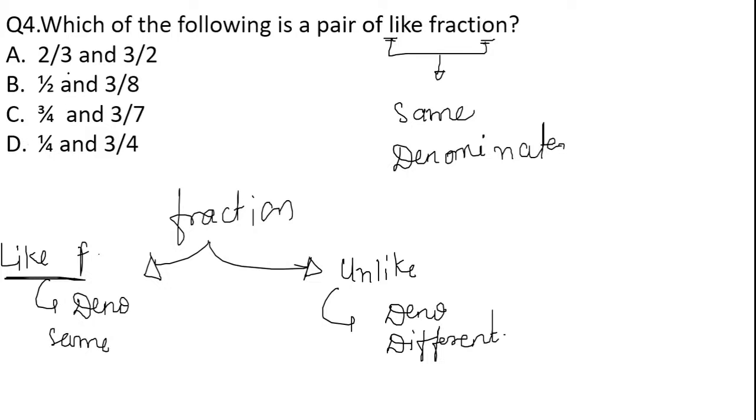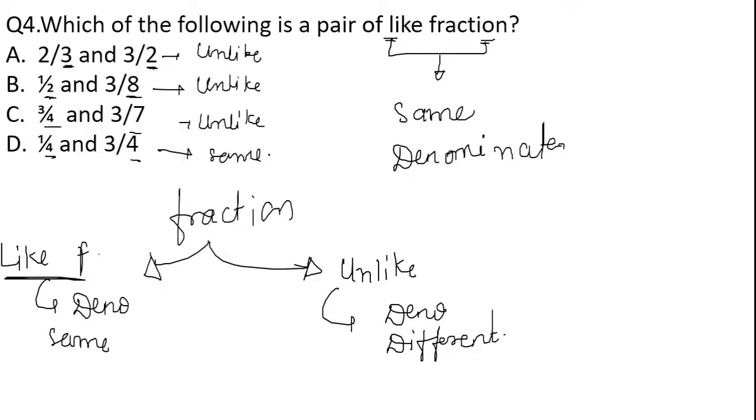We can clearly see that the denominator here is 3, and here is 2, so this is an unlike fraction. Denominator here is 2 and over here is 8, again an unlike fraction. Denominators 4 and 7, again an unlike fraction. And in the last option, the denominators of both the given fractions are the same, so this is a like fraction. So got it?